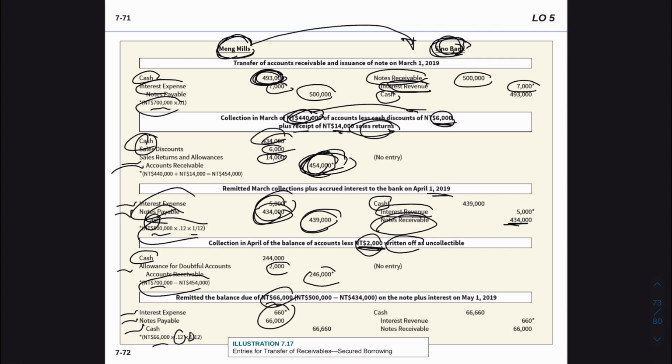From the bank's perspective, the interest is going to be considered as revenue, and the notes payable is going to be considered as a note receivable, and they're going to receive the full amount of the cash. And now we have a balance.